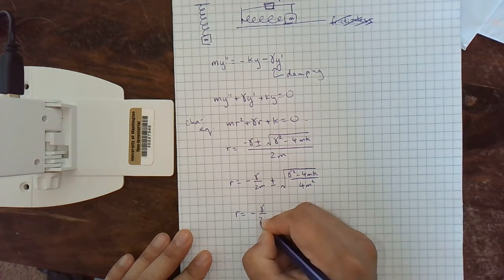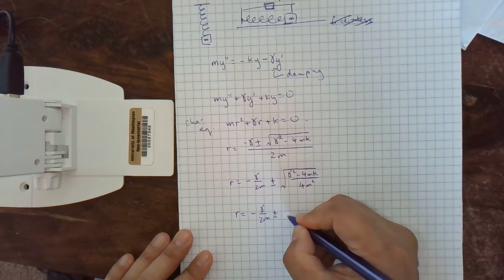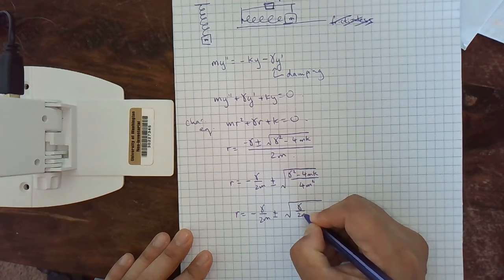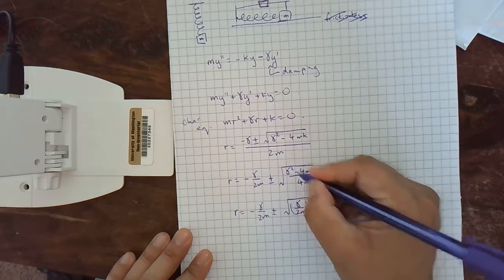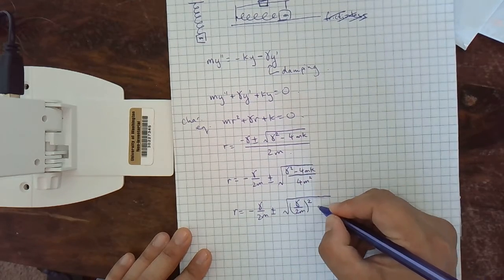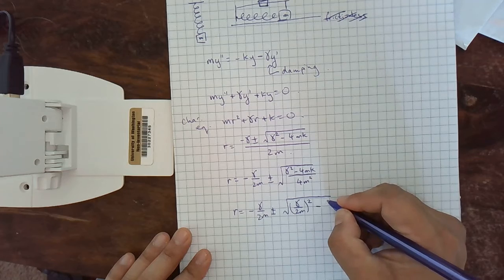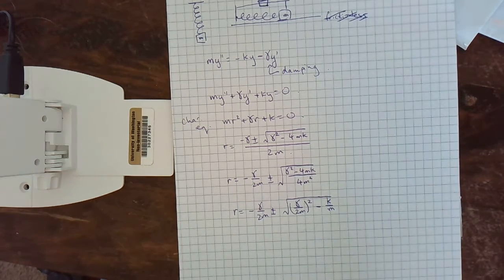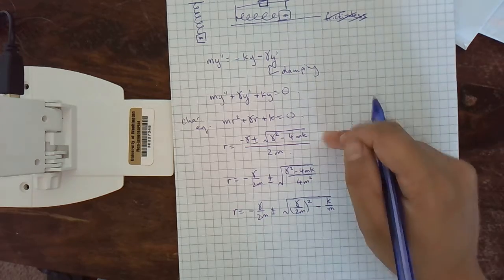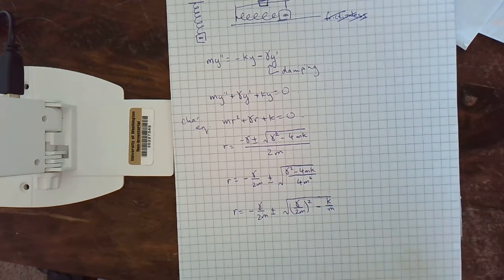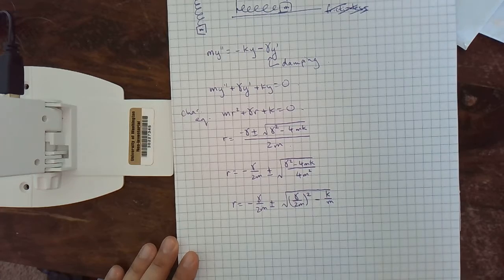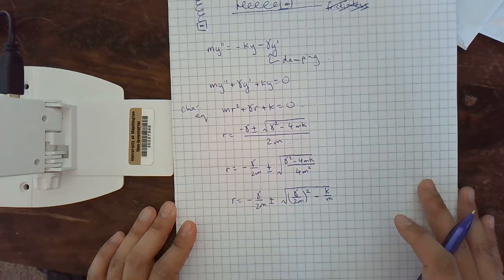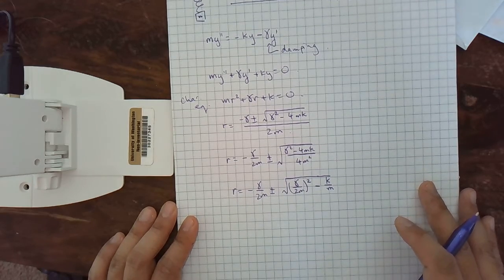Negative gamma over 2m plus or minus, and then we can split up this fraction as well. So we get gamma over 2m quantity squared. That's the same thing as gamma squared over 4m squared. And then minus, the 4's will cancel, and we get k over m. And the thing we like about this is there's a k over m term. So is this better than this? I don't know. But this one does have a k over m term, which, remember, omega naught was the root of k over m before. So it looks a little bit more similar to what we had before.